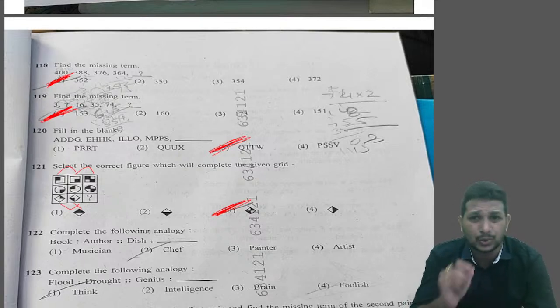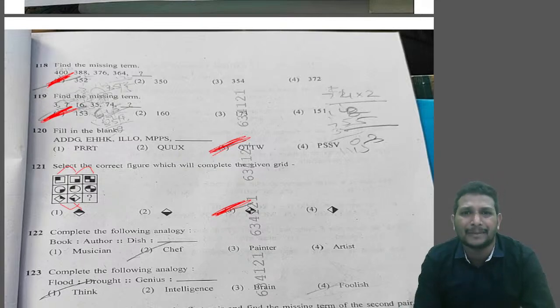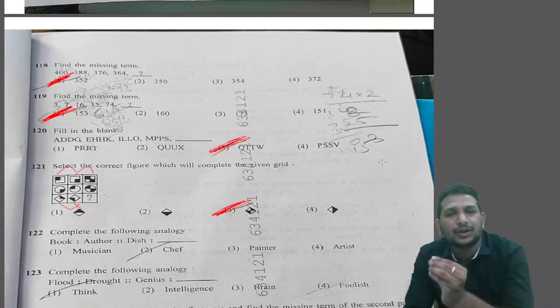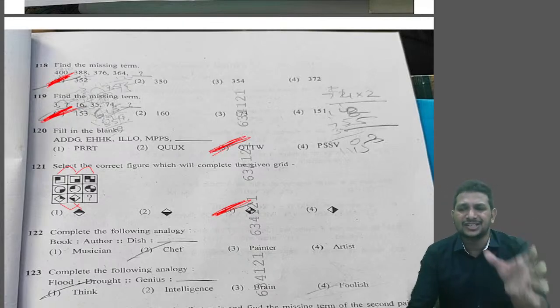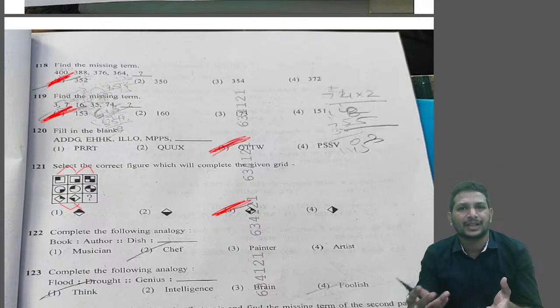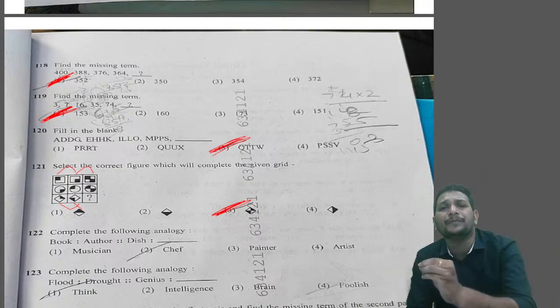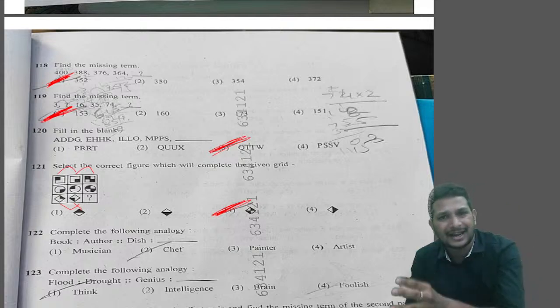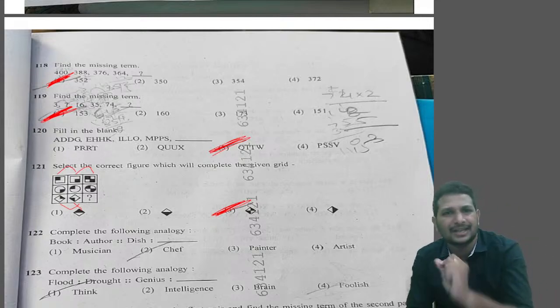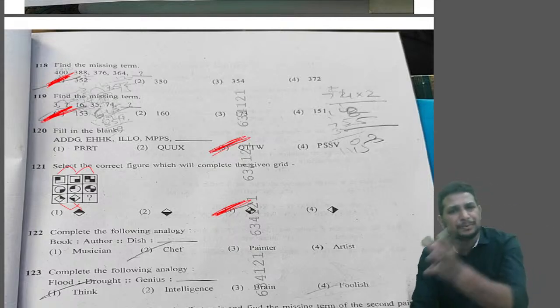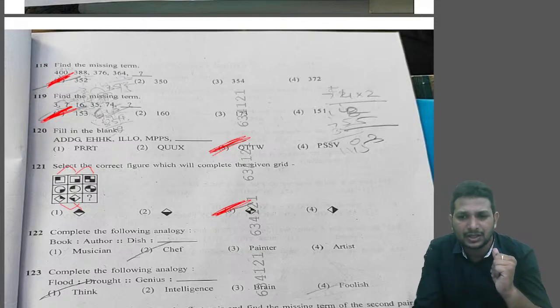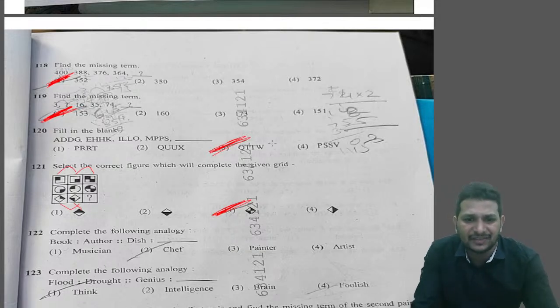The person who is writing that particular story, we call him an author. So book is related to author. Same way, dish. Dish is nothing but some particular food item, like a snack, a biryani, a fried rice, whatever it is. So the dish is prepared by whom? Chef. Okay, chef is the answer. So the answer for this question is option 2.